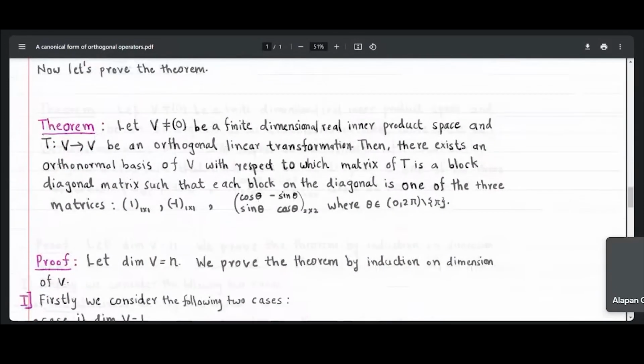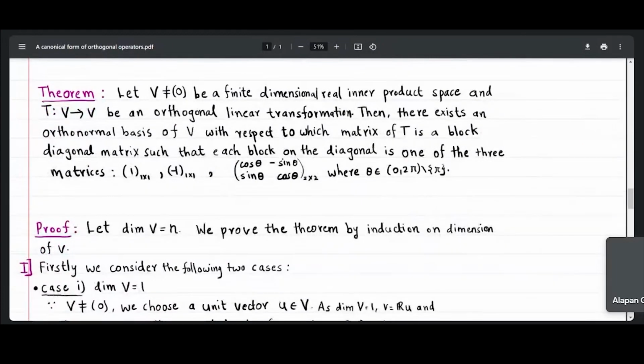Okay, so here is the statement. We are starting with a non-zero finite dimensional real inner product space, and T from V to V is an orthogonal linear map.